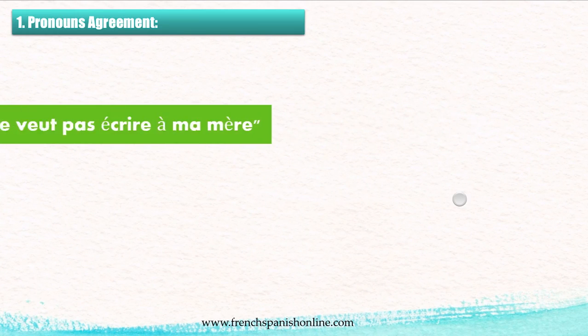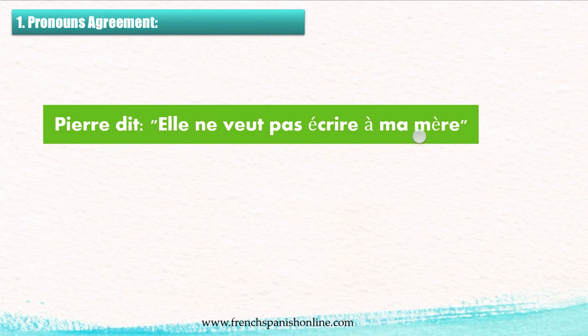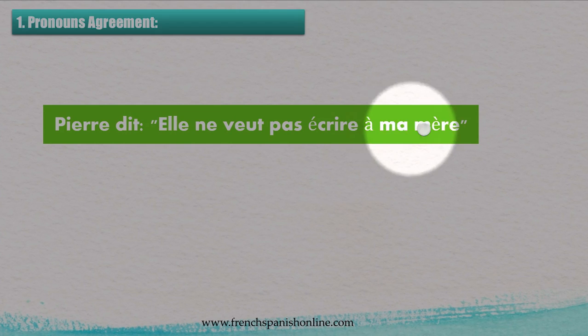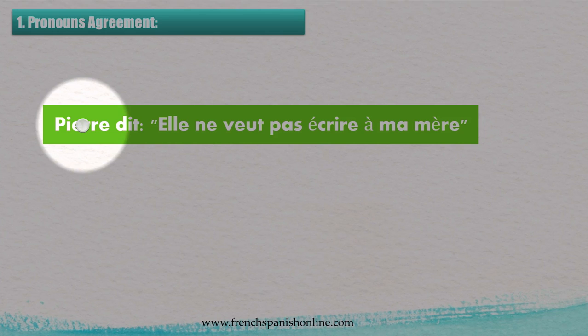Let's see another example. Pierre dit elle ne veut pas écrire à ma mère. Pierre says she doesn't want to write to my mother. So here we have elle, which is related to nobody in particular, and ma mère, ma, because it is Pierre's mother. That's why we have ma mère, because Pierre is speaking.